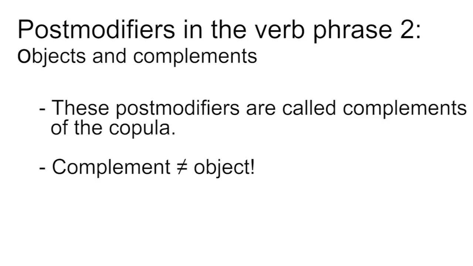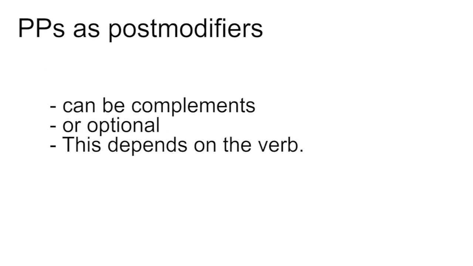Complements are not the same as objects. Objects are always noun phrases, but complements can be noun phrases, adjective phrases, or prepositional phrases. If a phrase follows a copular verb, it is always a complement, not an object. You'll notice that prepositional phrases in postmodifier position can be complements, which means that the verb requires them to be there, or they can be optional. This depends on the verb.